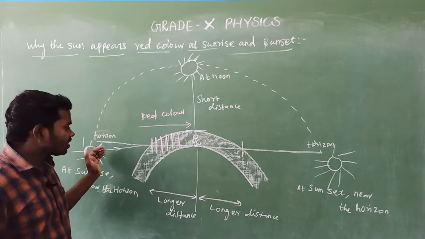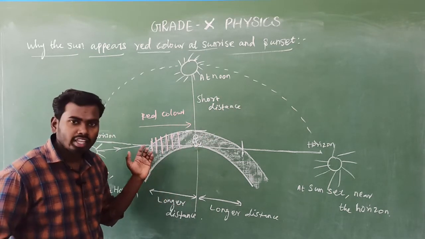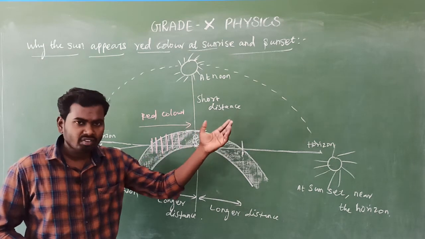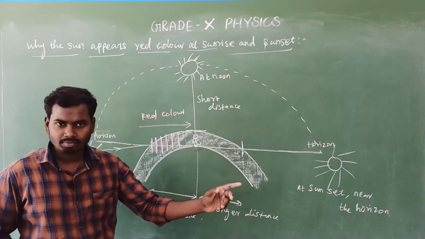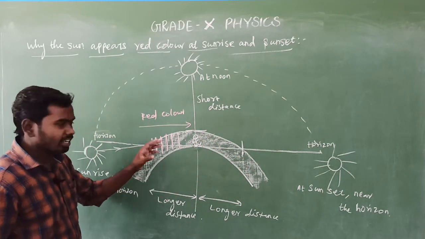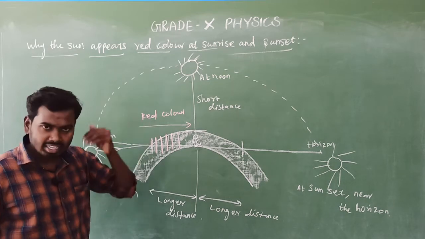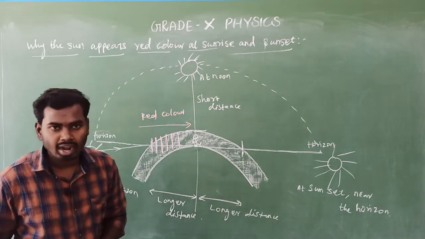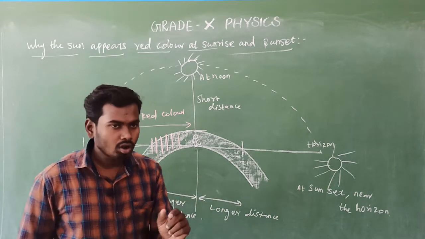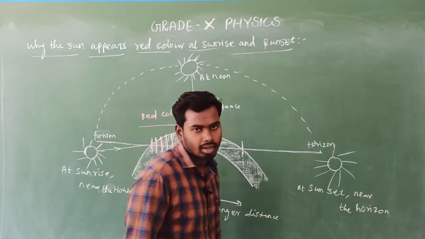Because during sunrise the sunlight has to travel a longer distance, scattering occurs and the intensity of the light gradually decreases. So only the longer wavelength visible spectrum, that is red color, reaches us, because red light is scattered very little by the atmospheric particles. That is the reason why the sun appears red during sunrise.